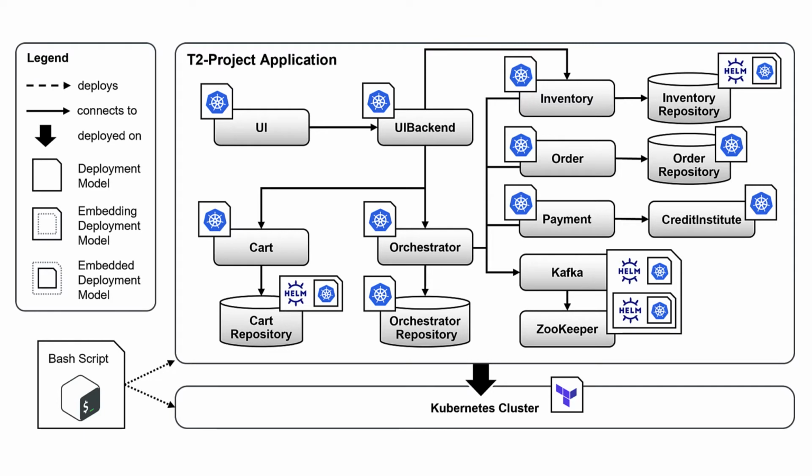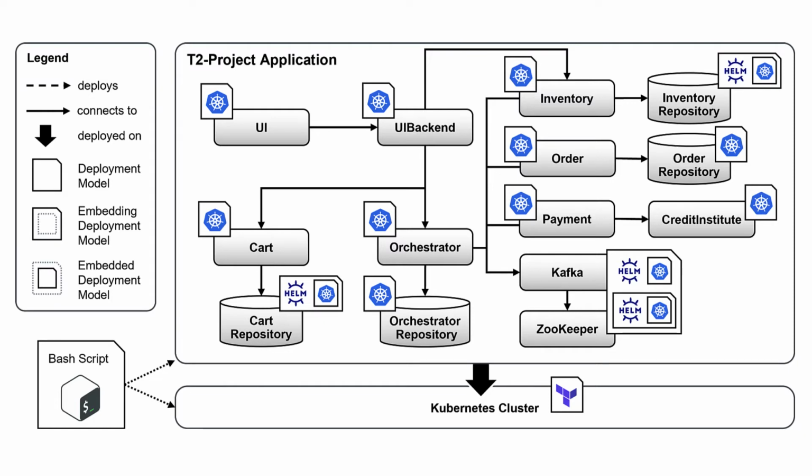The bash script on the left executes all other deployment models to provide full automation of the deployment process. It executes a Terraform deployment model for deploying the Kubernetes cluster. Then it deploys all the software components of the application on this Kubernetes cluster. For some services, we provide Kubernetes configuration files, and for others, we use Helm charts, as you can see with the annotations in the T2 project application.